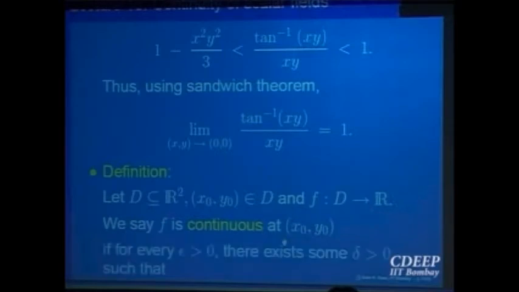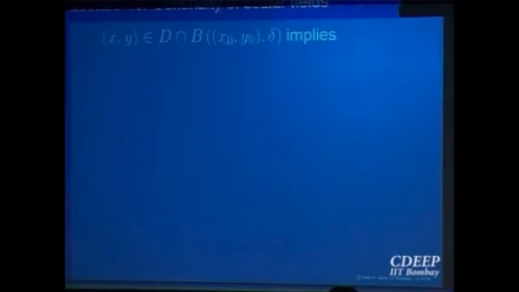So continuity, as we said: given epsilon greater than 0, there is a delta such that whenever you have, now there is no more deleted neighborhood required, because the function is to be defined at that point, like in one variable. So at all points in a neighborhood of radius delta in the domain, whenever (x,y) is close to (x0,y0) by a distance delta, then f(x,y) is close to the value of the function at that point by epsilon.